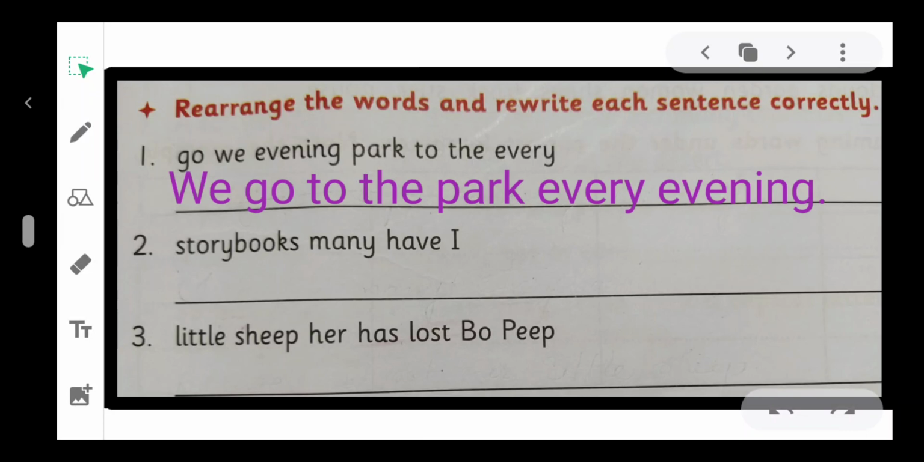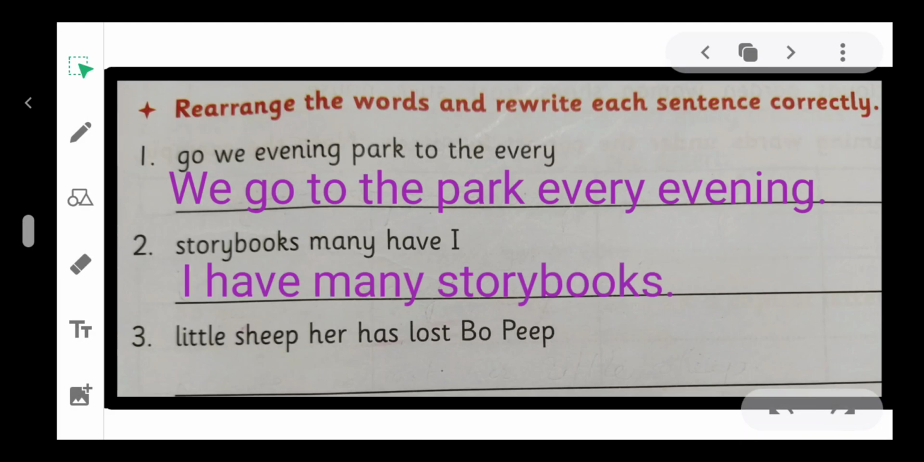Number 2. Storybooks many have I. Listen again. Storybooks many have I. Does it make any sense to you? No. The answer will be: I have many storybooks. Now the sentence makes sense and gives a complete idea.